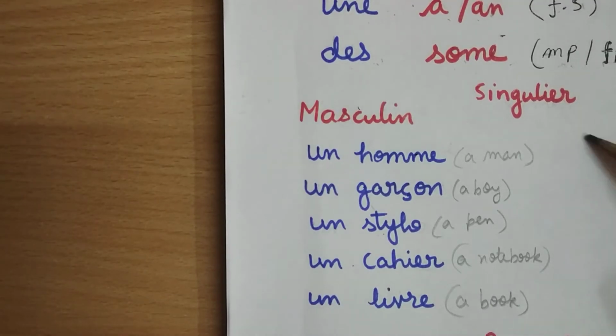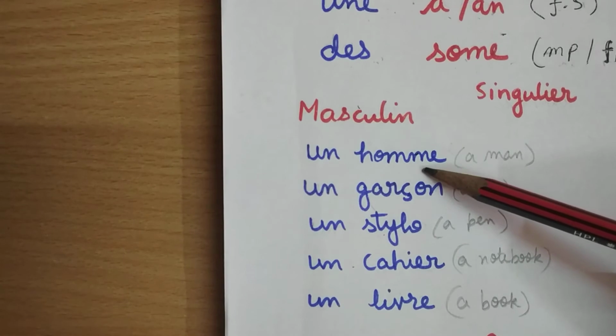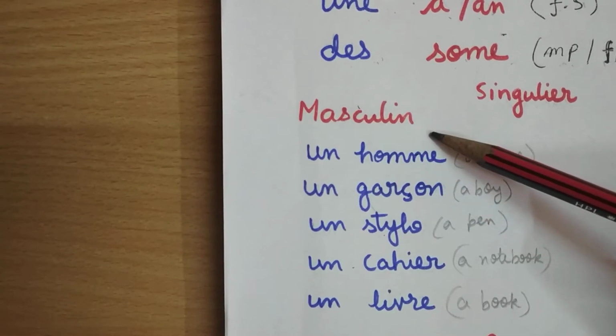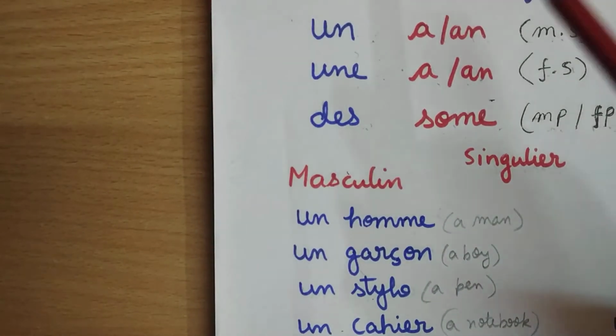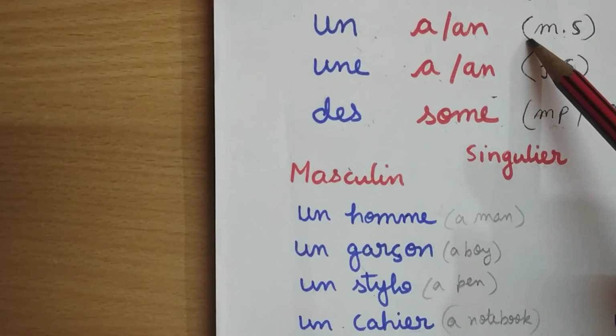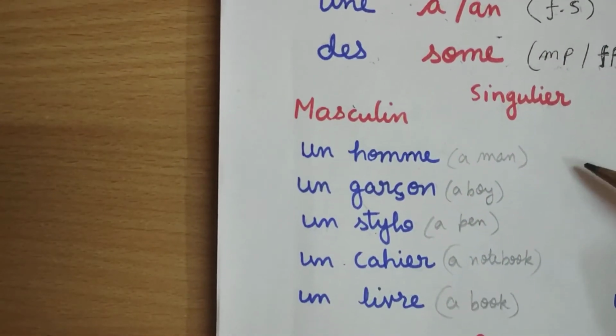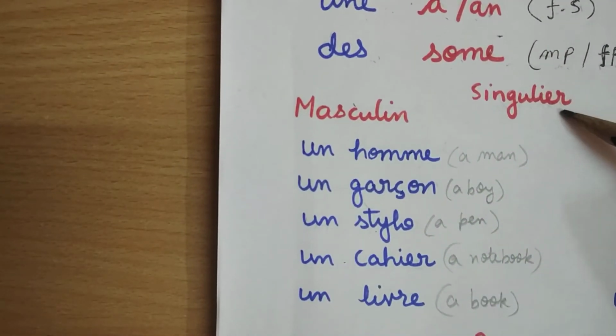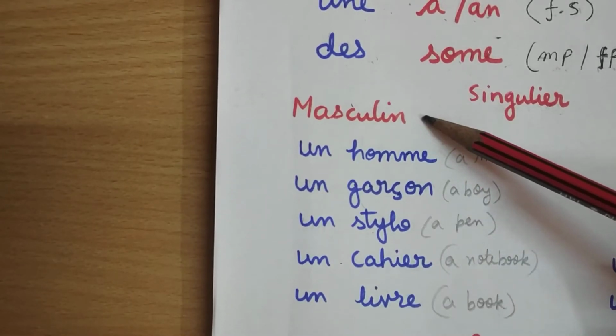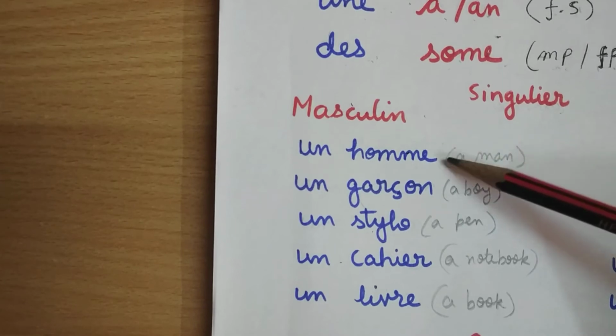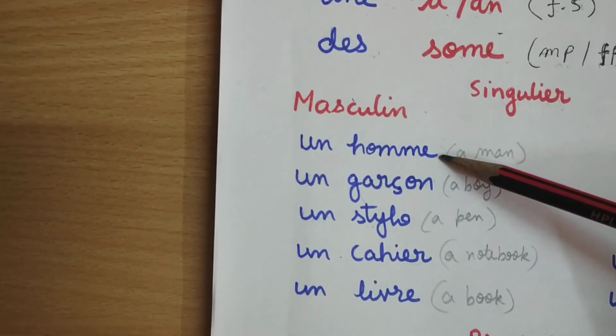Now let's see how we use un. Okay, we come to know that un is used with the masculine singular nouns. So we will see some examples of how we use them. Here it is written singular. Singular means singular. Masculine means masculine. What are the examples? Un homme.